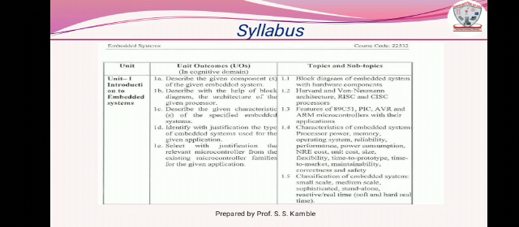After that, we have to discuss the characteristics of embedded system: processor power, memory, operating system, reliability, performance, power, NRE cost, unit cost, size, flexibility, time to prototype, time to market, maintainability, correctness and safety. Also, we have to discuss the classification of embedded system, that means small scale embedded system, medium scale embedded system, sophisticated embedded system, standalone embedded system, reactive or real time embedded system.